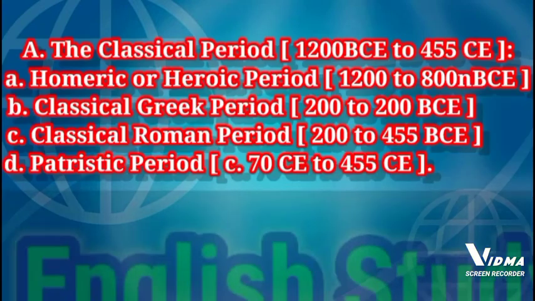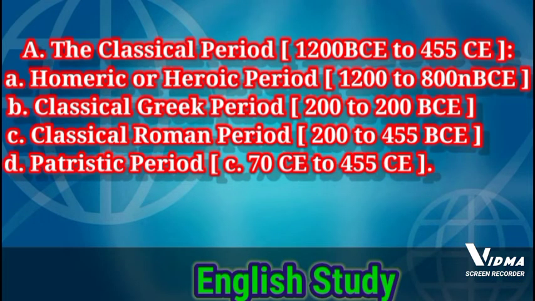Number 1, the classical period, lasts from 1200 BCE to 455 CE. This period is subdivided into 4 parts. Number 1, Homeric or heroic period, that is 1200 to 800 BCE, and then classical Greek period that lasts from 800 to 200 BCE, and then classical Roman period 200 BCE to 455 CE, and then patristic period that lasts circa 70 CE to 455 CE.